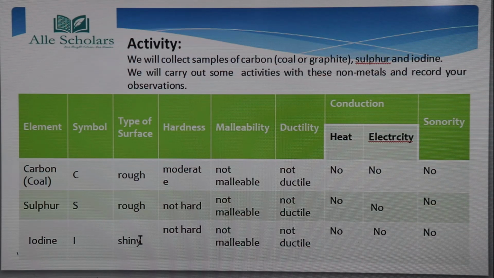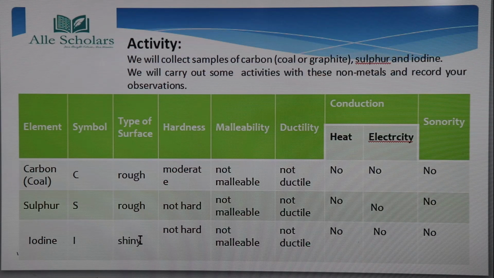They are not hard like metals. But the hardness or moderation of non-metals also varies among different kinds of non-metals. Now we are going to see the malleability.